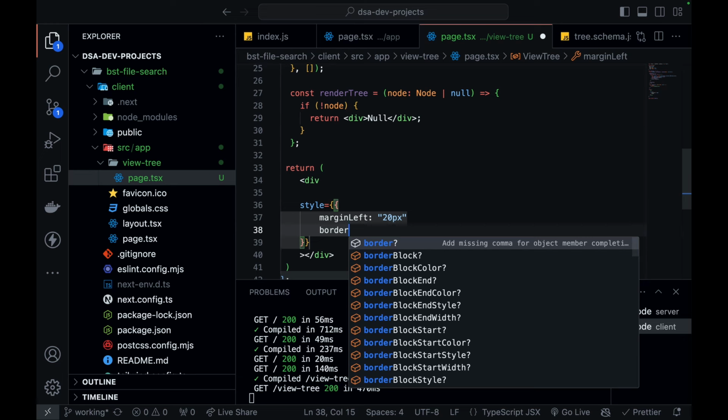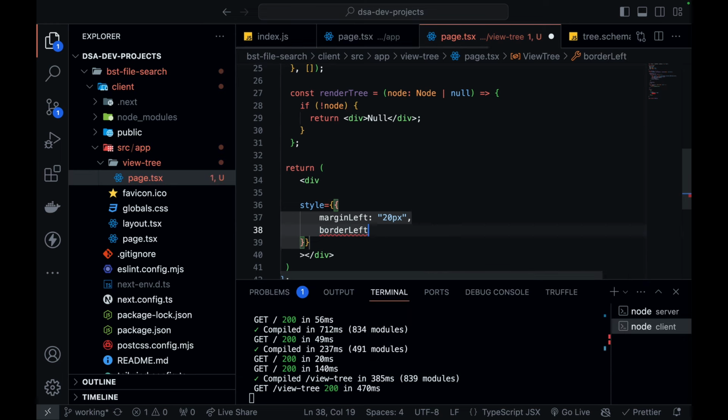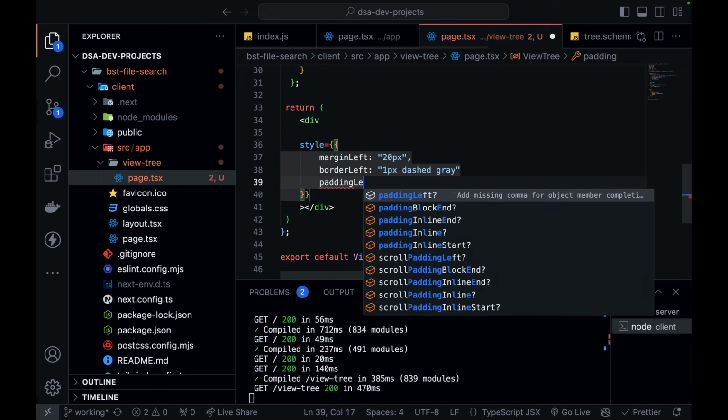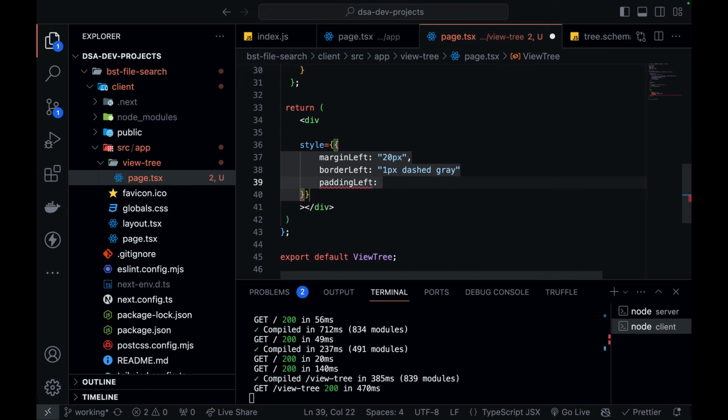Then let's use border left 1 pixel, and let's use dashed gray. I'll show you in a minute why I'm doing this. Padding left. You'll visualize in just one minute what the significance of all this styling is.